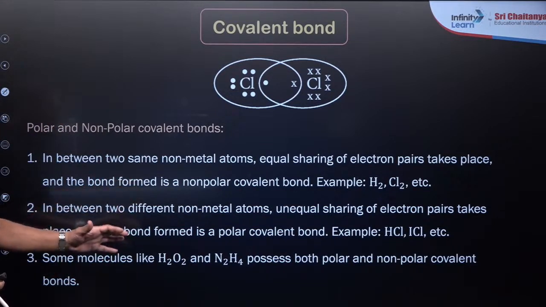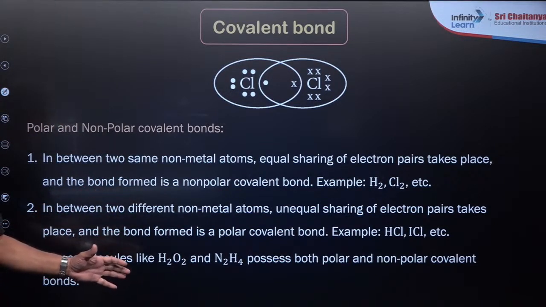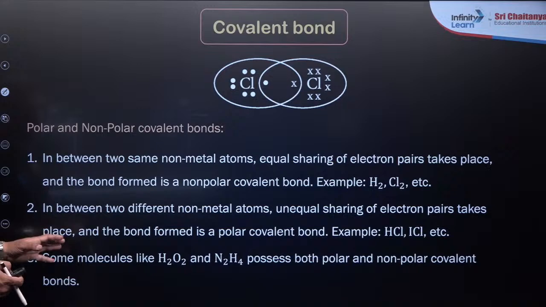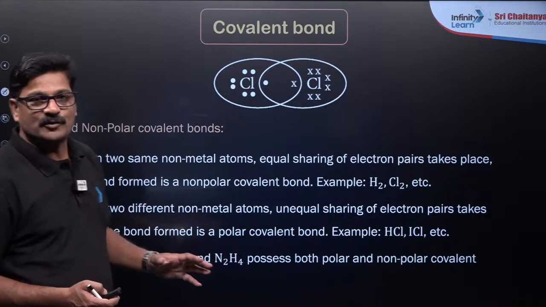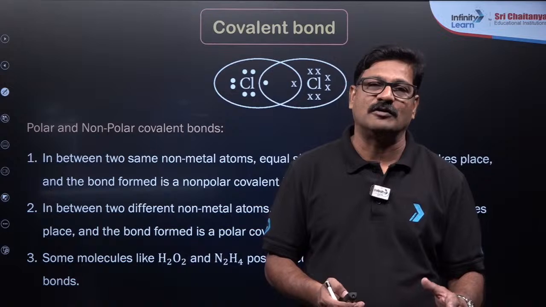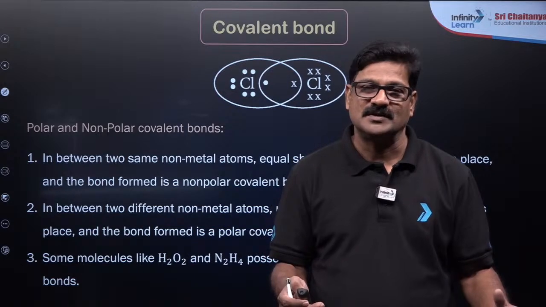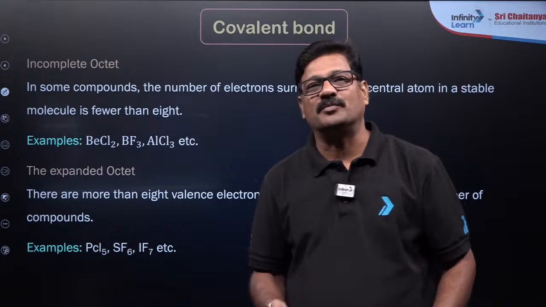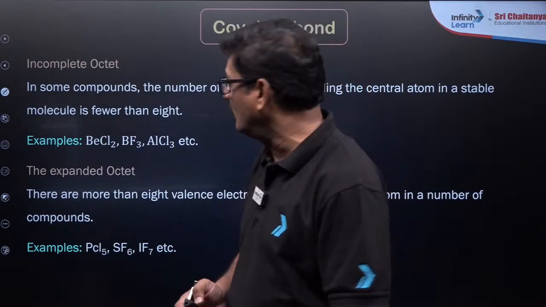If you want to have any discussion in any part of this context, please let us know. So, incomplete octet. We all know what an octet is. The compounds in which the central atom has 8 electrons in the outermost shell are called octet compounds. This is given by Kossel and Lewis, and there are some compounds where the octet is not followed.